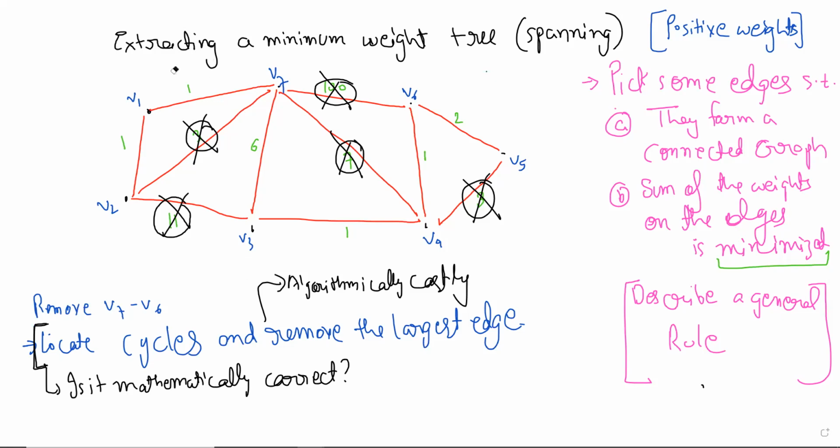Let's introduce some notation. I think I have a method to prove this. In this case, obviously it is true, but the challenge is to prove it in general. First of all, is the method clear to everyone? Is this procedure clear? So you look for cycles. How you look for them, we do not know, but mathematically speaking, you can enumerate them. And then you remove the largest edge from the cycle.